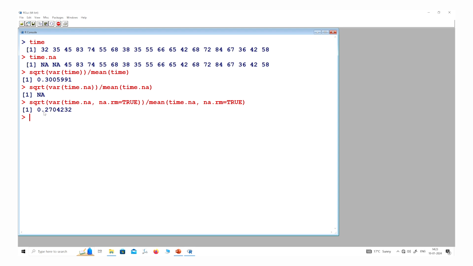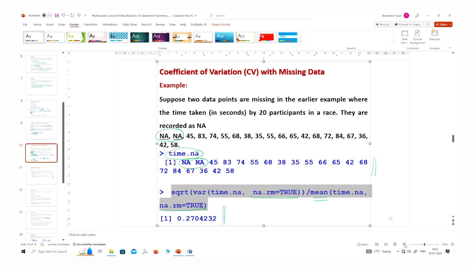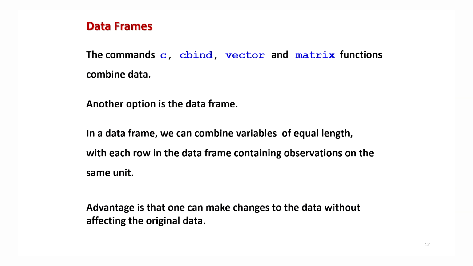So it's not difficult at all, right? Okay, so now let me come back to our slides and we try to proceed further, right? Now before trying to understand another statistical function for handling different types of data sets, let me first give you a quick review of the concept of data frames.